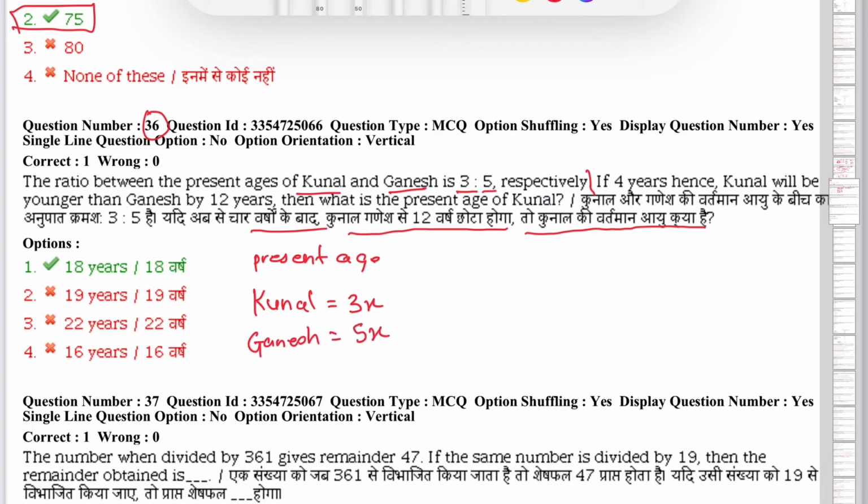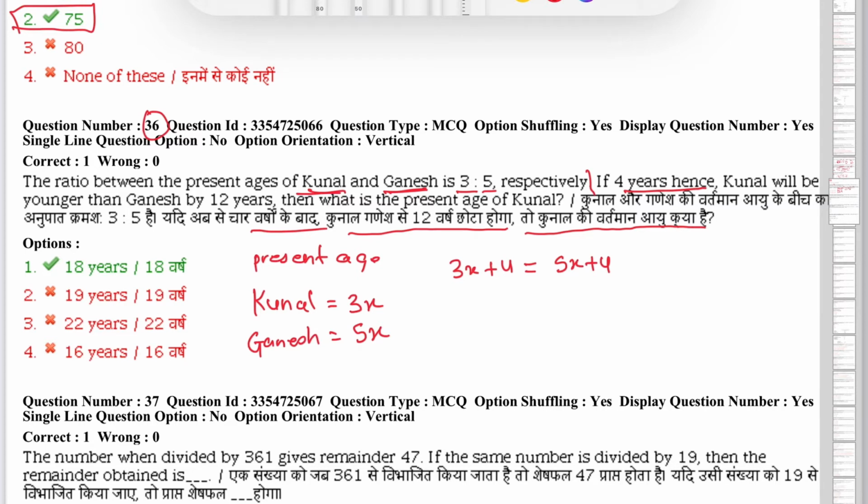Okay, now what is given next? If 4 year hence means after 4 year. Okay, so we have to add 4 years. So just by reading we can make equation. 4 year hence Kunal will be, so Kunal is 3x, and 4 year hence is 3x plus 4. Kunal will be younger than Ganesh. So what is Ganesh? Ganesh will be 5x plus 4 after 4 years. Okay, so both Kunal and Ganesh age will increase by 4 years. Okay, not only one. So both will be 3x plus 4 and 5x plus 4.